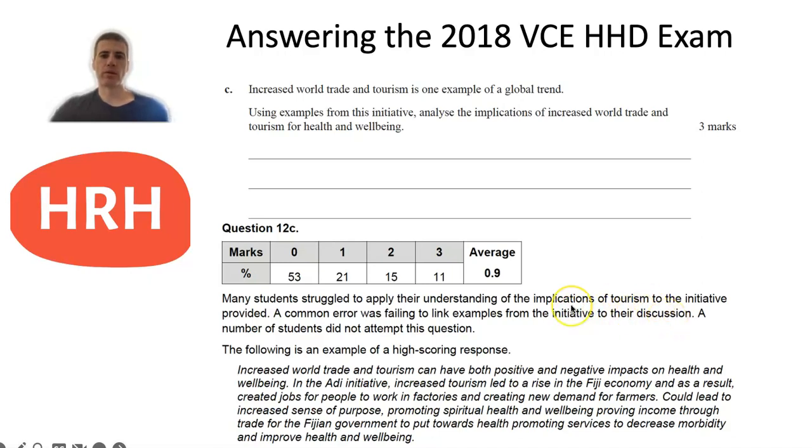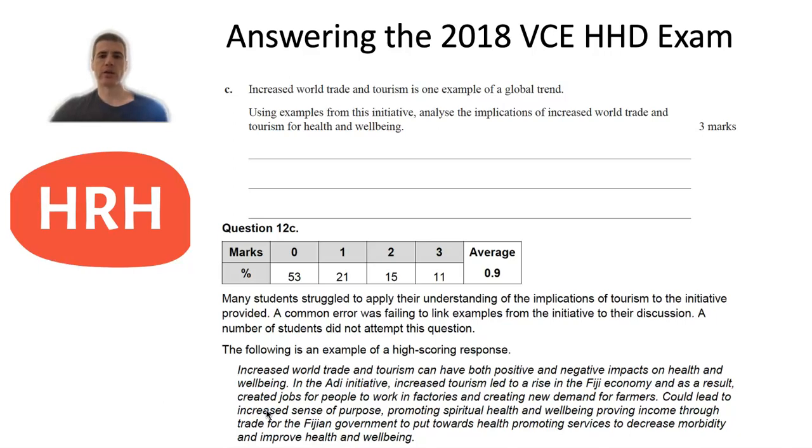So as I mentioned before, you could have talked about the increased trade that was resulting to countries outside of Fiji from this chocolate, and then how that was contributing to obviously jobs within Fiji, and how that might have been creating a sense of purpose and meaning for those farmers in Fiji in relation to this new work that was coming from producing those chocolates.